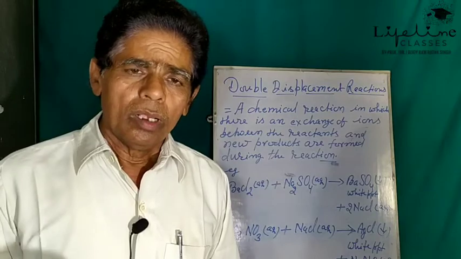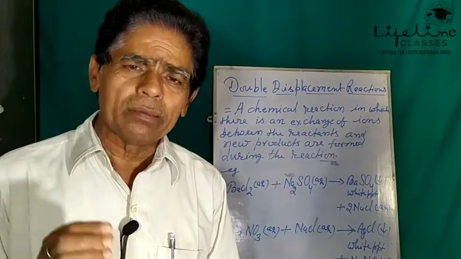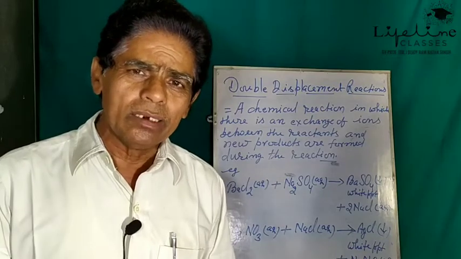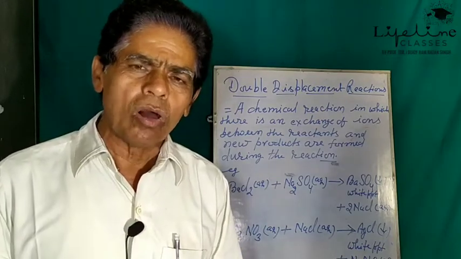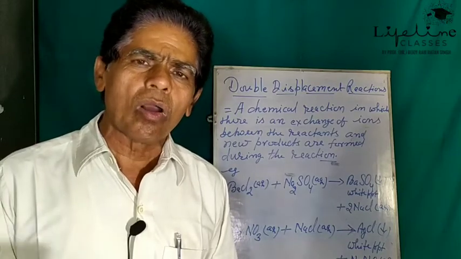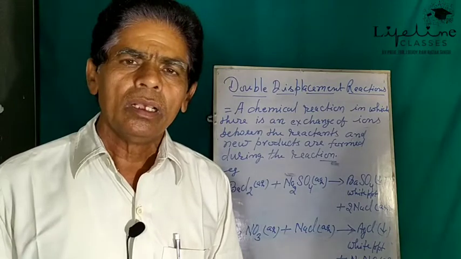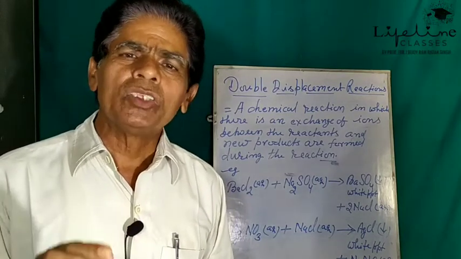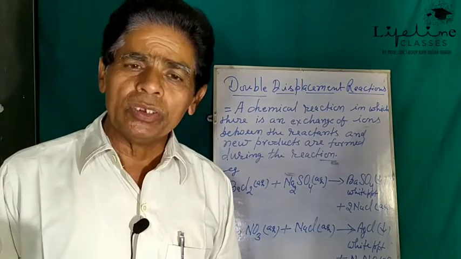This series of different metals arranged in a vertical column on the basis of decreasing order of their reactivities is known as reactivity series or metal reactivity series.